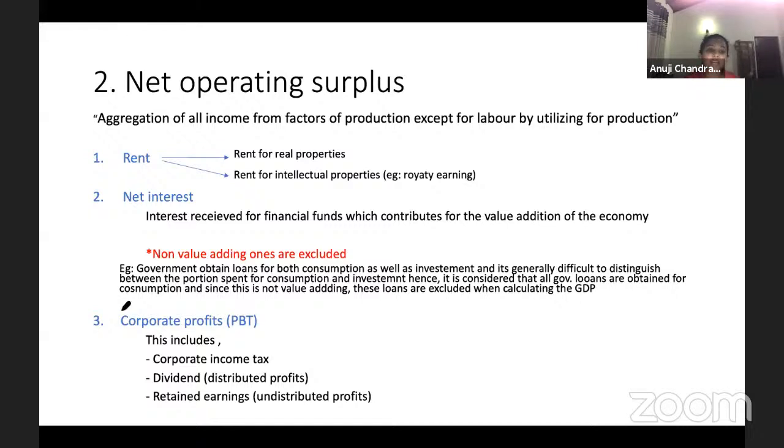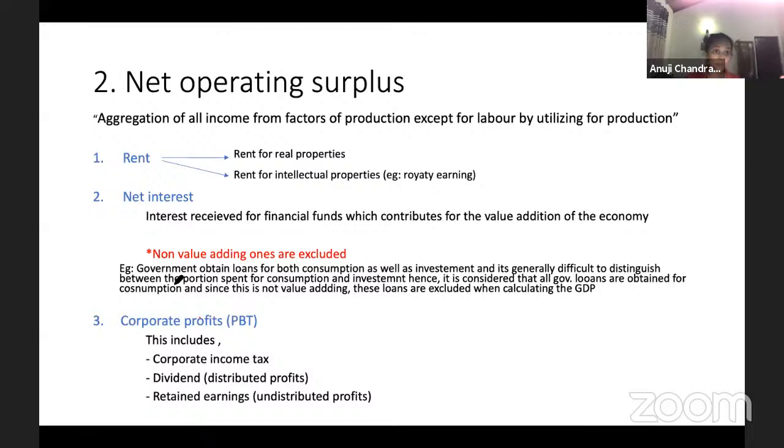Then the next one is the corporate profits, that is profit before tax. In this, I missed a part. Consumption loans are not included, I say. So out of the private loans they obtain, the interest on consumption loans is not taken because it's not value added. But for investment purposes, it is included.